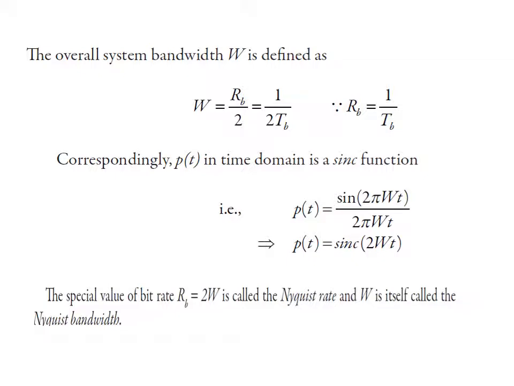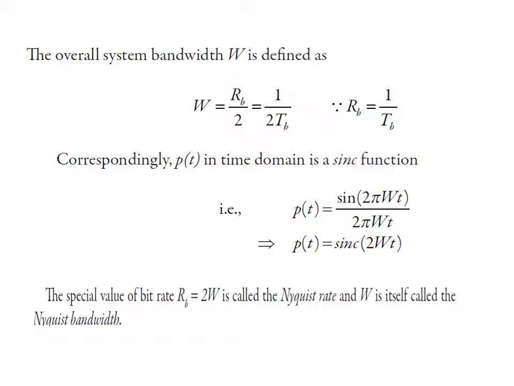So what is the relation between W and TB? That is shown here. Till now we have been using the system bandwidth as capital W, and that W is equal to RB by 2, where RB stands for the bit rate. And we know there is a relation between RB and TB, right? RB is equal to 1 by TB. So we substitute here, and your W is equal to 1 by 2TB, or you can write TB is equal to 1 by 2W.